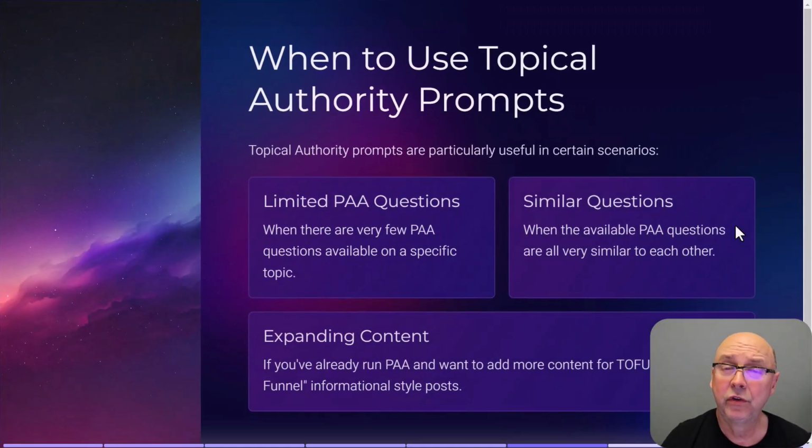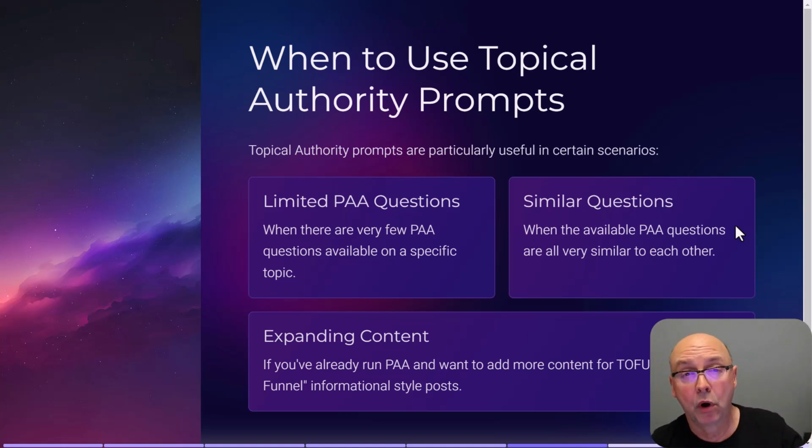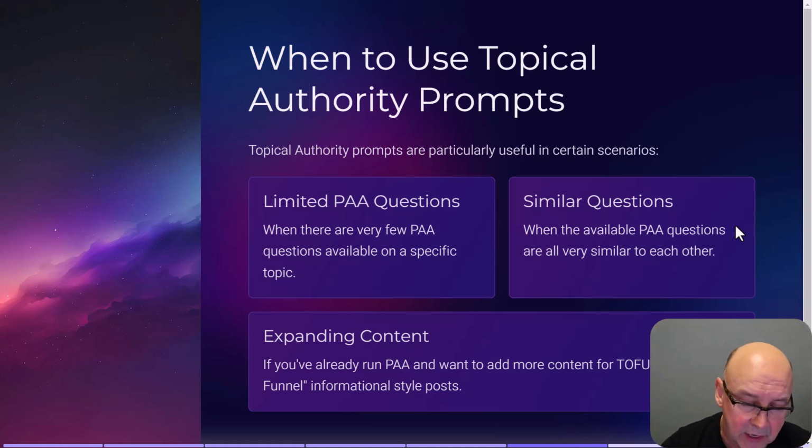And when would you use Topical Authority prompts versus using PAA? What we're talking about is top of the funnel articles. These are ones that you're going to put into your news site, your informational blogs. I don't put them into my money sites because I use these as backlinks to my money sites. So these are tier 1 WordPress sites, Masher sites. You can use Google sites, wherever you want to put the information as top of funnel informational searches.